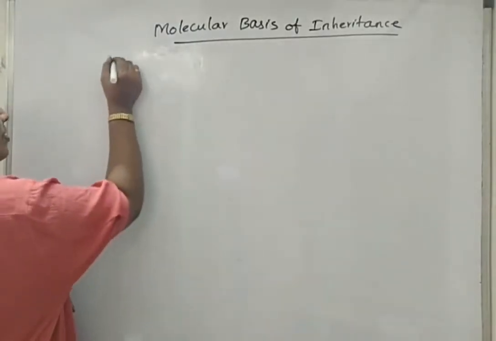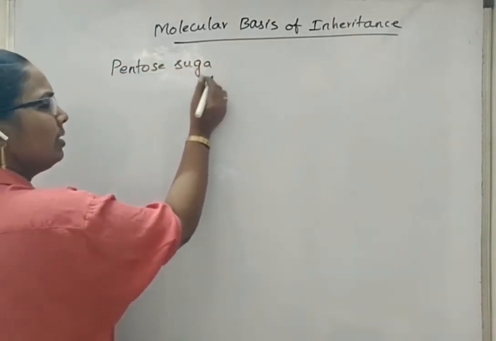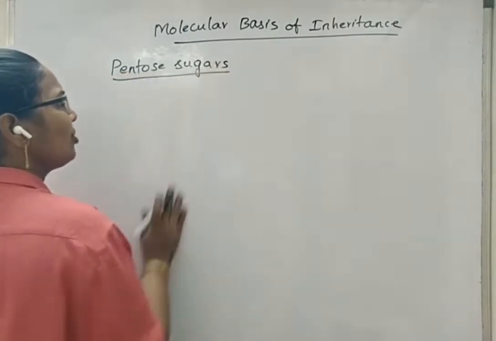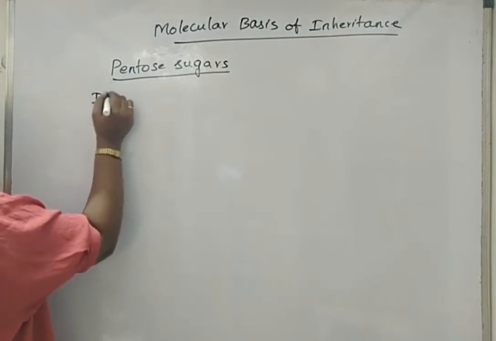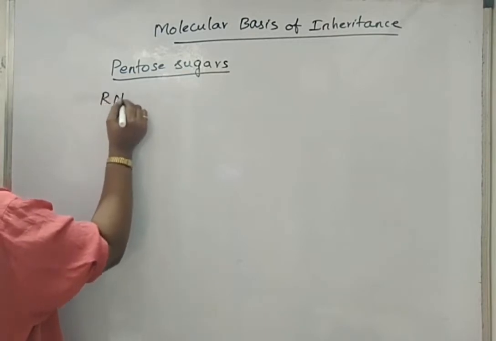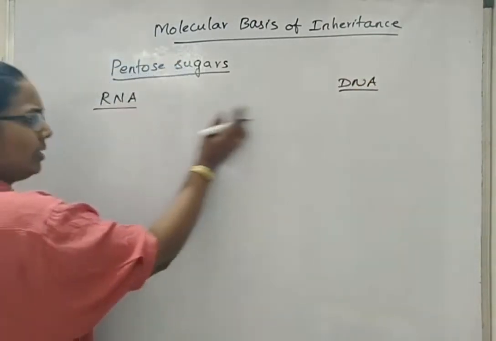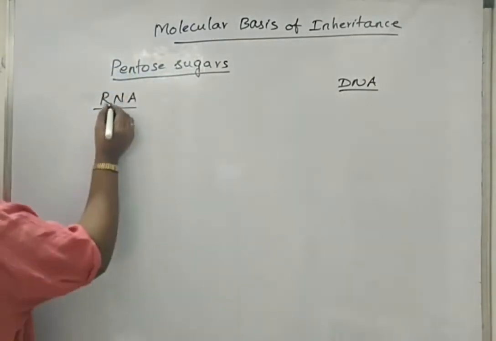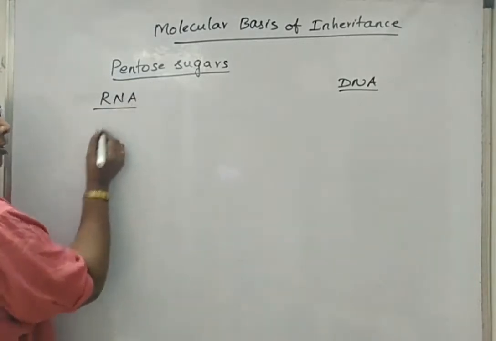Now we will see the structure of pentose sugar, because till now we have seen the biochemical structures of nitrogen bases. Now we will see about pentose sugars. Nucleic acids are of two types, that is DNA and RNA. Now we are discussing basically about DNA and its nucleotide and their biochemical structures. We will just have one glance regarding the RNA pentose sugar also.